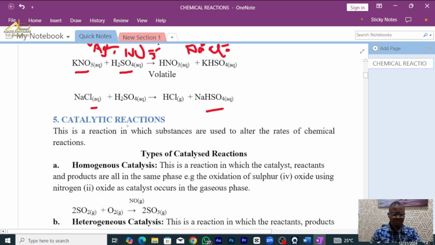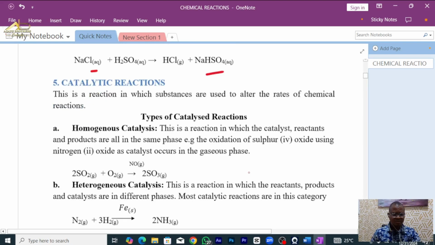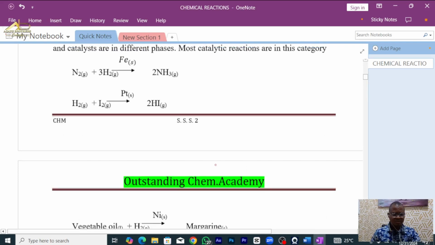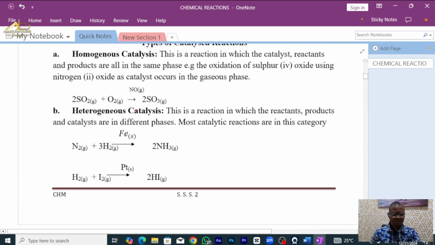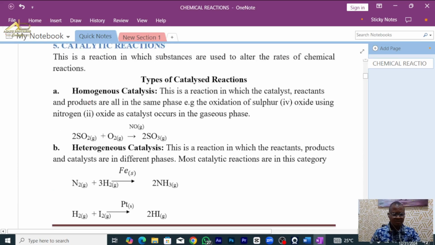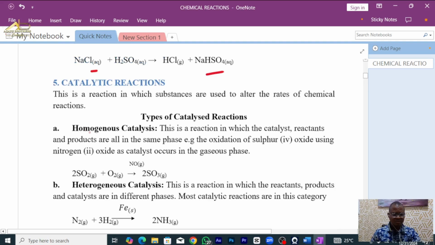Now let's look at number 5. Catalytic type of reaction. This is a reaction in which substances are used to alter the rate of chemical reaction. We use a substance to alter the rate of chemical reaction. So we have different types of catalysts. We have homogeneous catalyst and we have heterogeneous catalyst.